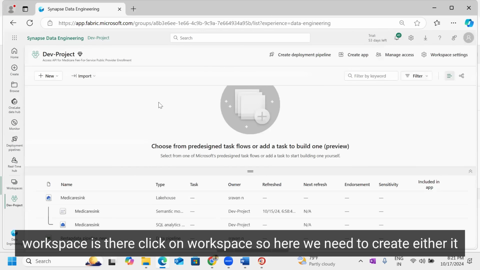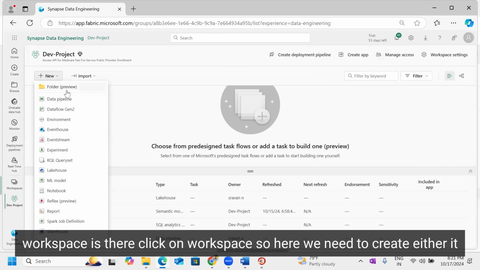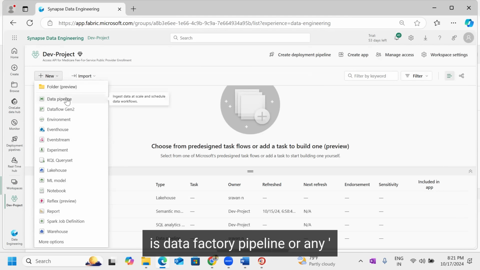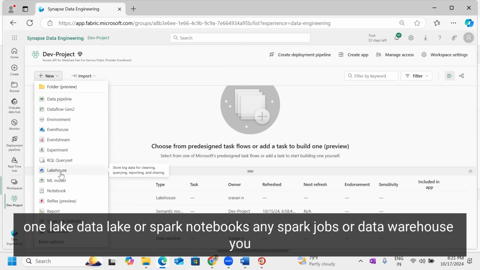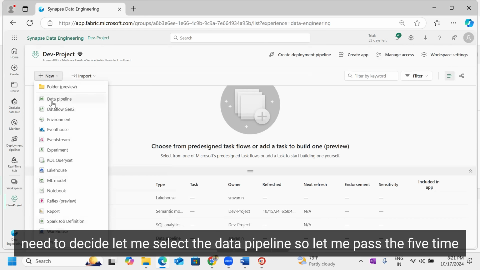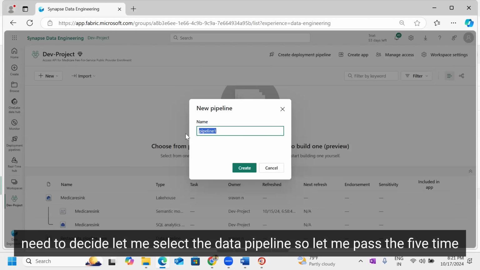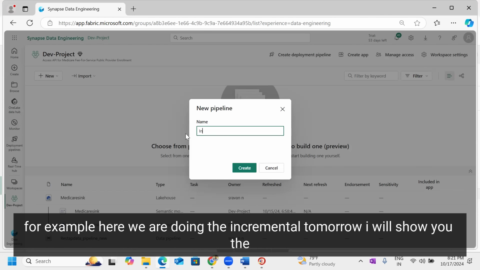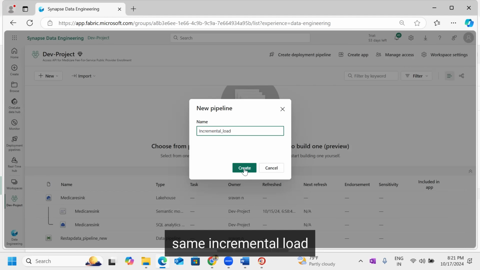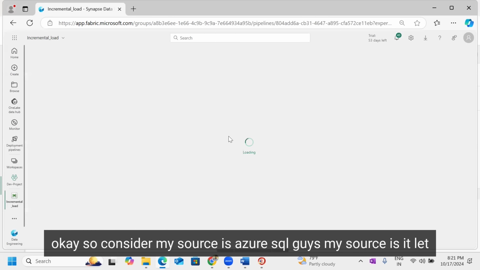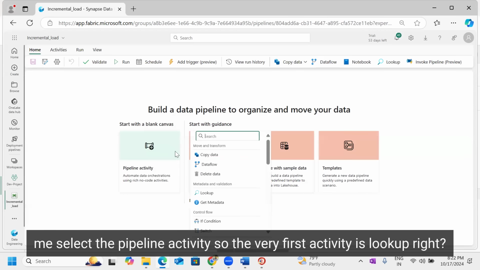Click on workspace. So here we need to create either a data factory pipeline, a OneLake data lake, Spark notebooks, any Spark jobs, or a data warehouse. You need to decide. Let me select the data pipeline. For example, here we are doing the incremental load. Tomorrow I will show you the same incremental load. Okay. So consider my source is the Azure SQL, guys. Let me select the pipeline activity.